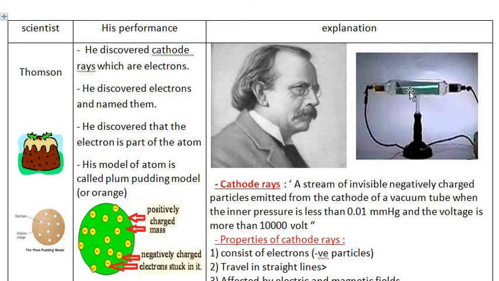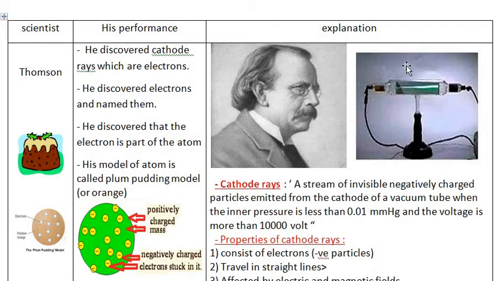He tried to know the nature of these rays. What are these rays? It was strange. He discovered that these rays are electrons, negatively charged electrons. How did he discover that these electrons are negatively charged? When he put a magnet here, he noted that they are deflected upwards or downwards according to the position of the magnet that he put here.